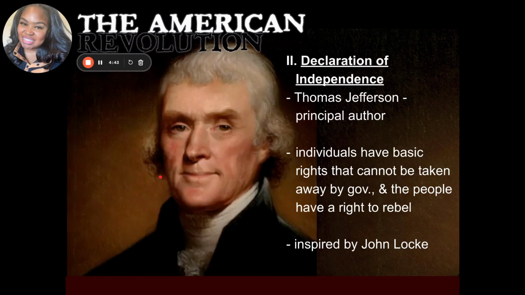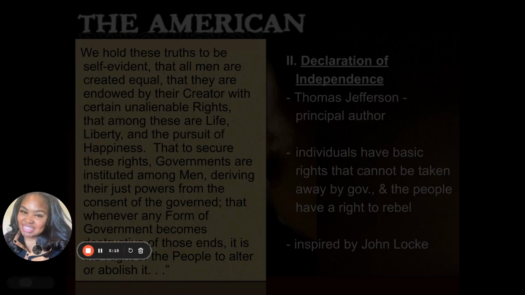The Declaration of Independence, you may not view it as being super important, but it was literally based on the Enlightenment ideas. So you just learned about the Enlightenment. Some of the ideas that came out of that were that every individual should be entitled to certain basic rights like life, liberty, the pursuit of happiness, that the government cannot take these rights away. And when they do, we have the right to rebel. These were all inspired by John Locke.